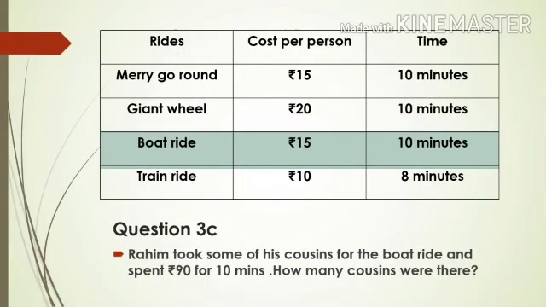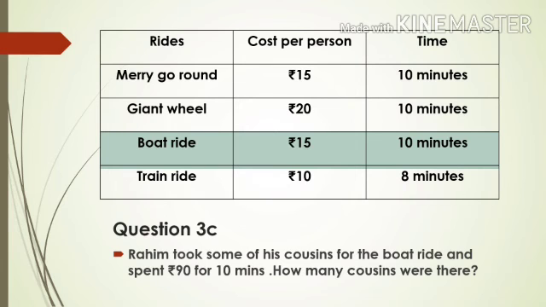Let's look at the next question. Rahim took some of his cousins to the boat ride and he spent rupees 90 for 10 minutes. How many cousins were there? Here the question is about boat ride. So you have to concentrate only on the boat ride. For boat ride, one person it is 15 rupees for 10 minutes. Here Rahim spent 10 minutes only. Just one time only he went. But he spent 90 rupees. So totally how many of them went in the boat ride? That's what they are asking. So it's very easy, children.